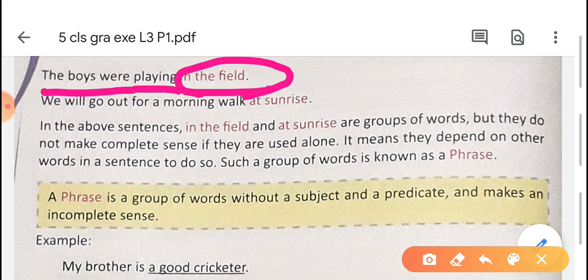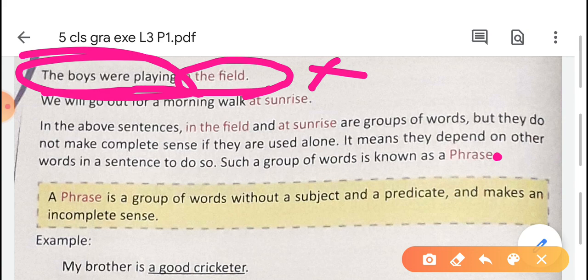So it depends upon the group of words "the boys were playing". If a group of words stands alone, we will not get any complete sense, so it depends on other groups of words.